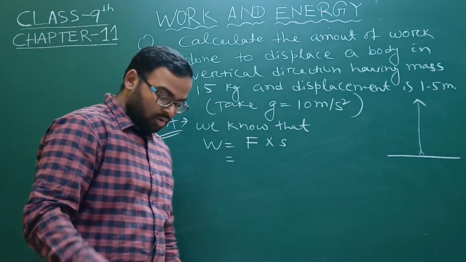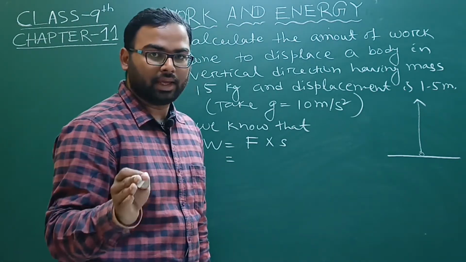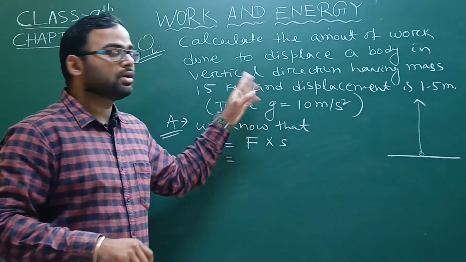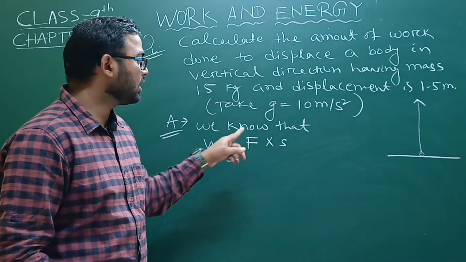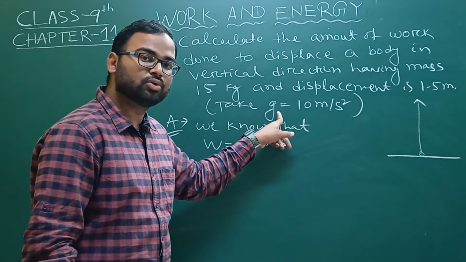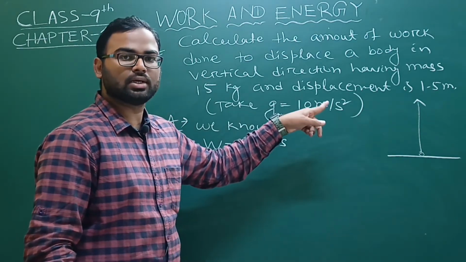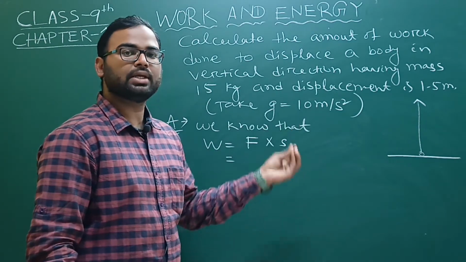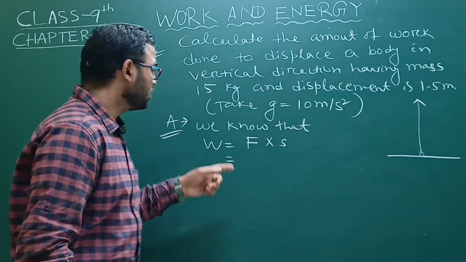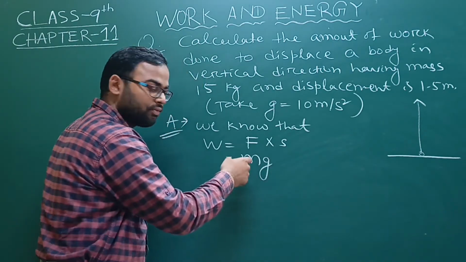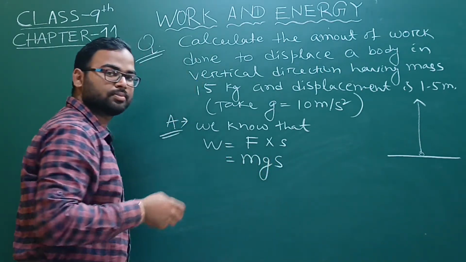We know F equals ma, which means mass into acceleration. But here acceleration is not given, but we are given acceleration due to gravity, because the object is moving in vertical direction. That means gravity acts upon the object. So here we will write mg, which is F, into S.